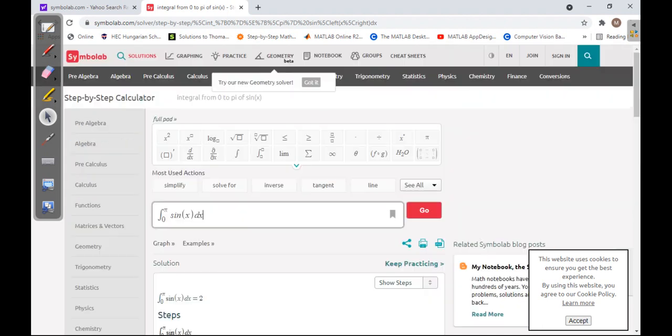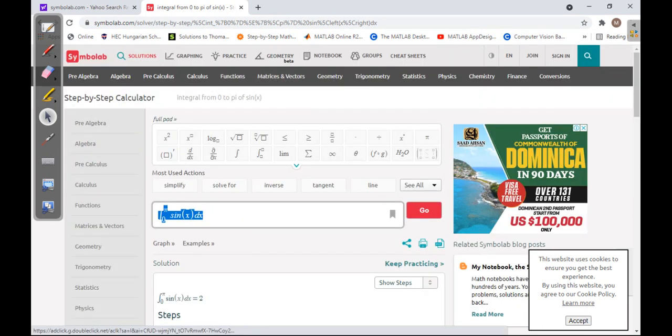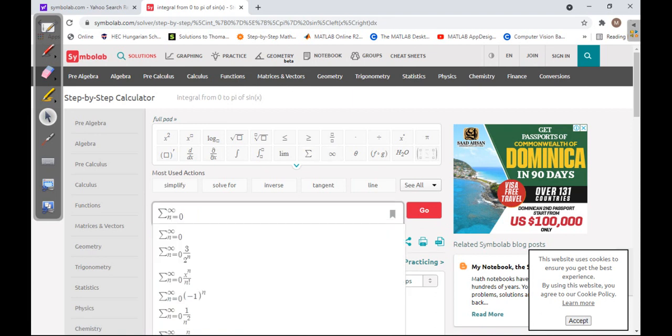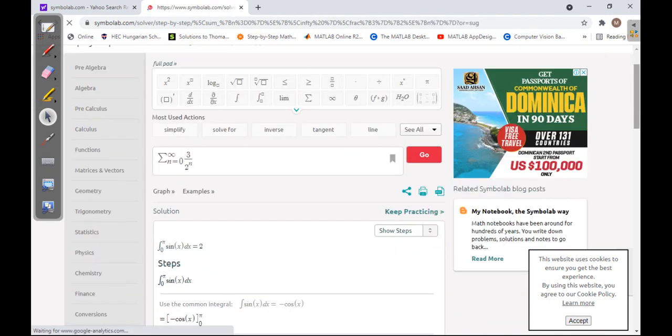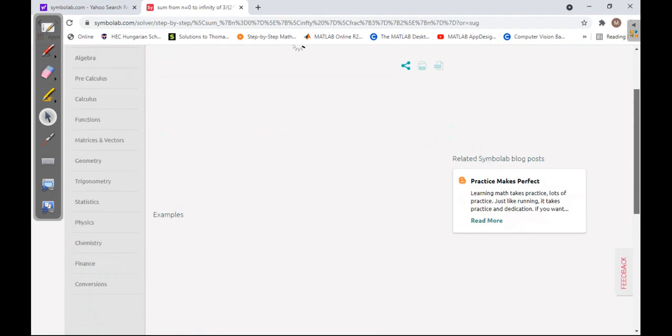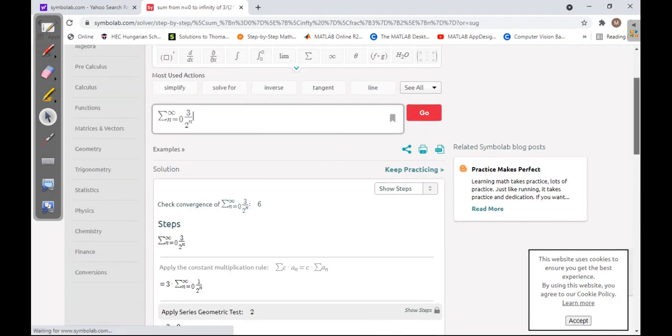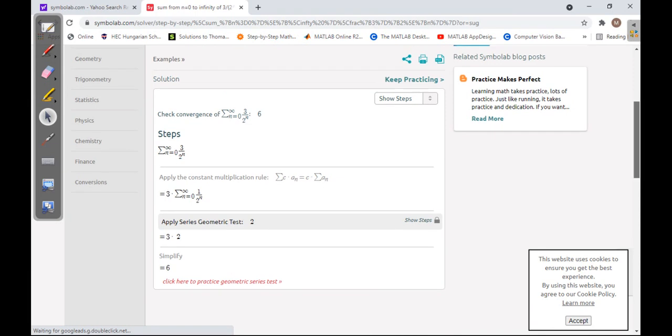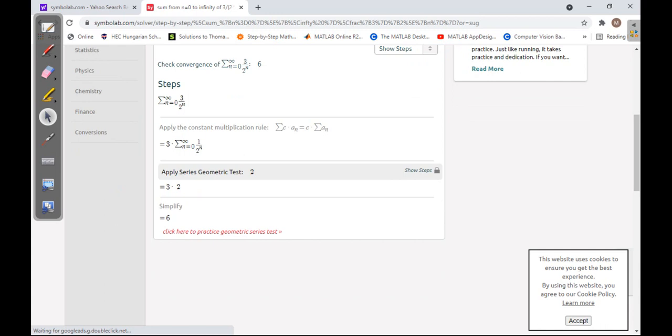You even get the summation problems also. Here are some summation problems and their answers. It's a super simple calculator, easy to use, and your problem is solved within a second. Apply the geometric series test. You can even click here and practice the geometric series. Okay, let's move on.